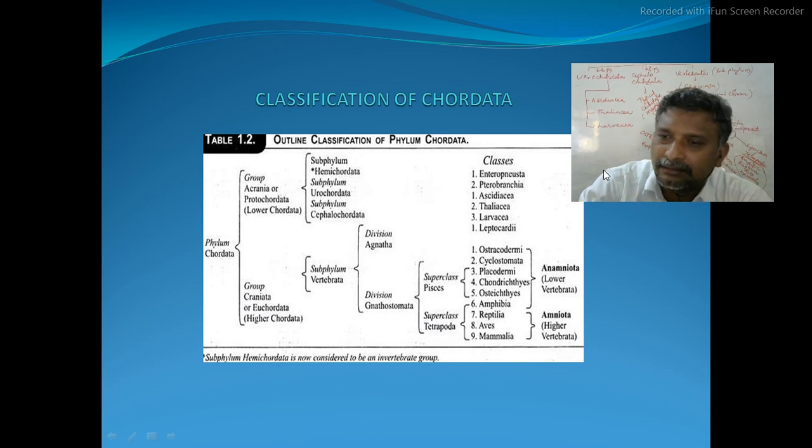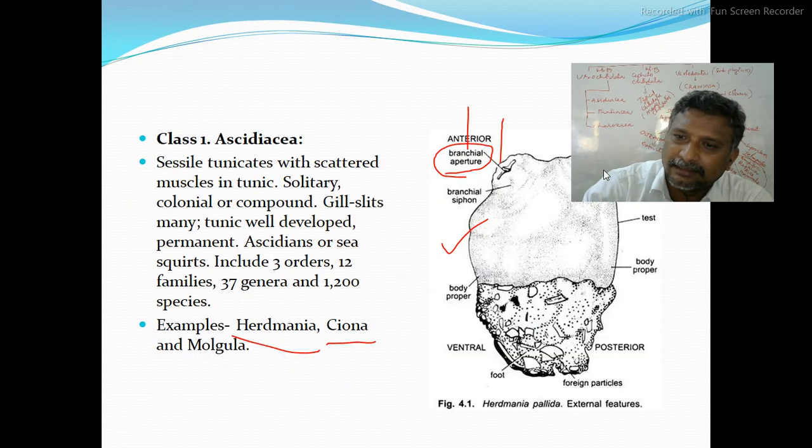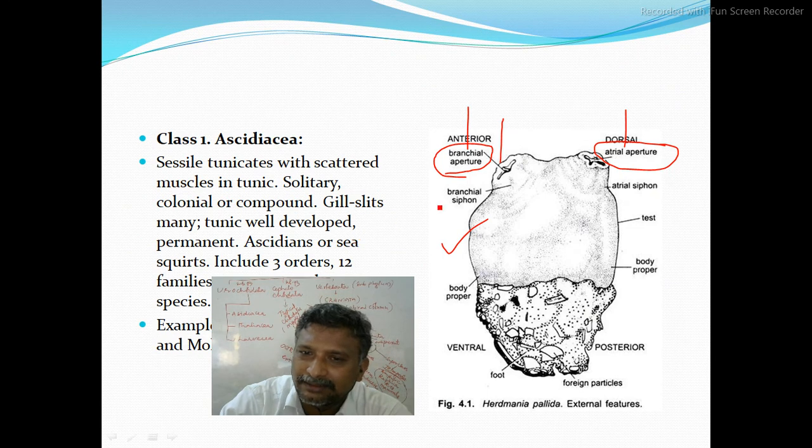Herdmanians are generally called sea squirts. Because of this, see this diagram. Here there are two apertures: one is the branchial aperture, the other is the atrial aperture.